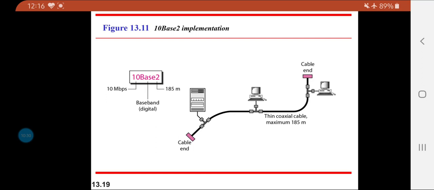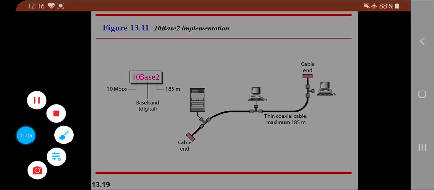Or rather, since there is a high level of attenuation, a high level of loss of signal and loss of data due to collision, it is better we avoid increasing the coaxial cable length, and keep it specific to 200 meters. We should not go beyond 200 meters because it is going to create attenuation in the cable.